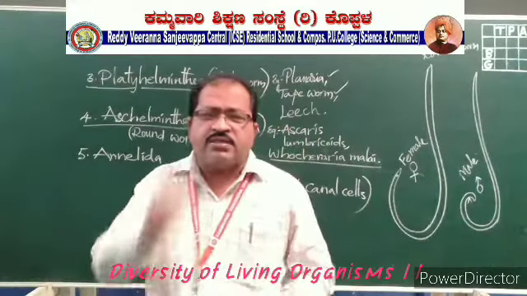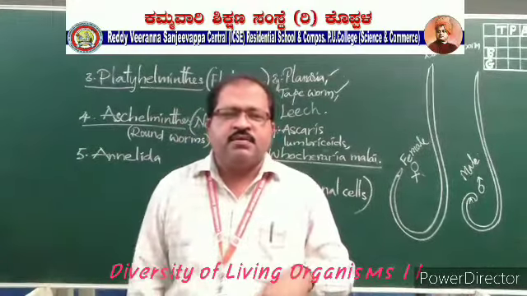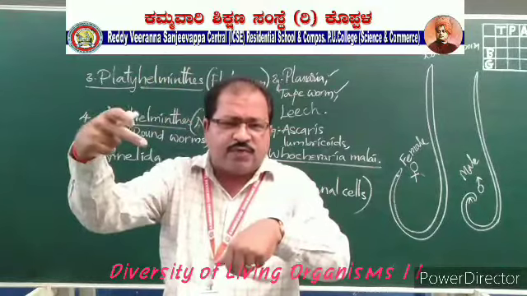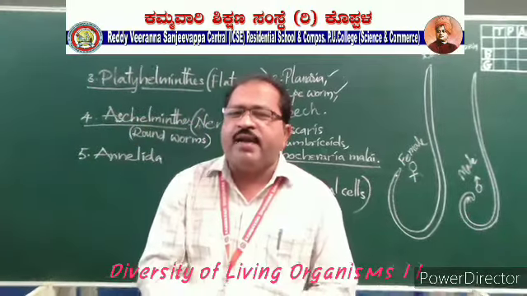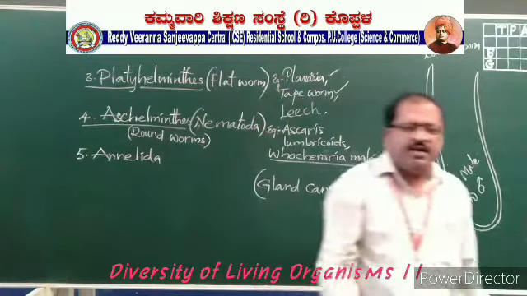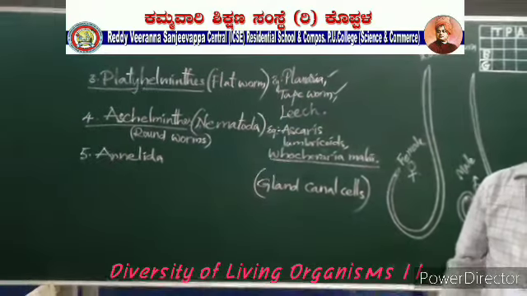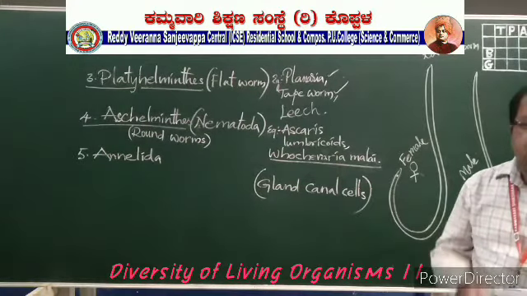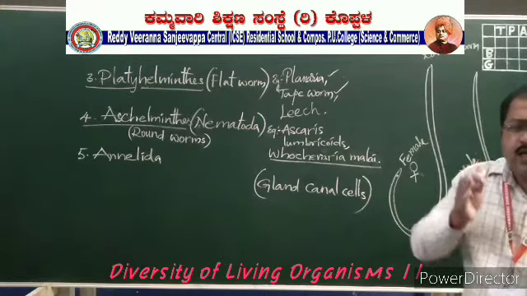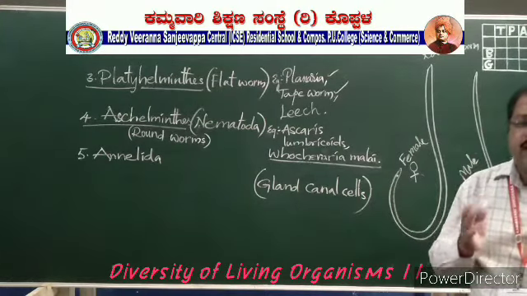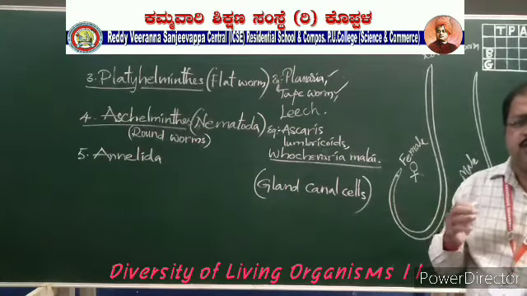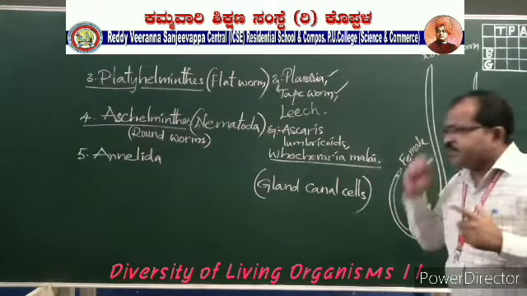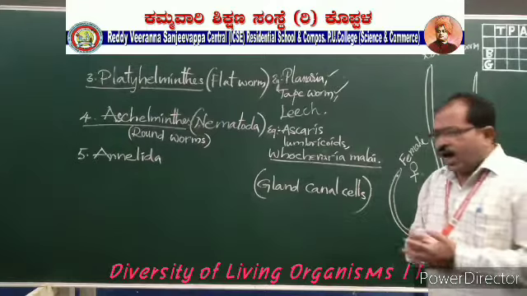In the beginning, when such a mosquito bites us through the proboscis, this Wuchereria malayi, otherwise bancrofti, enters our body, takes shelter in the blood, and creates a disease called filariasis or elephantiasis. The leg will be swollen like an elephant leg. It's a very dangerous disease; sometimes people are unable to walk. So that is about the Aschelminthes. And coming to the next one, Annelida.